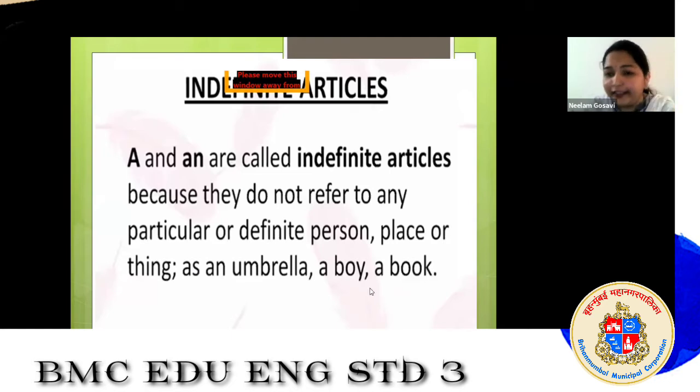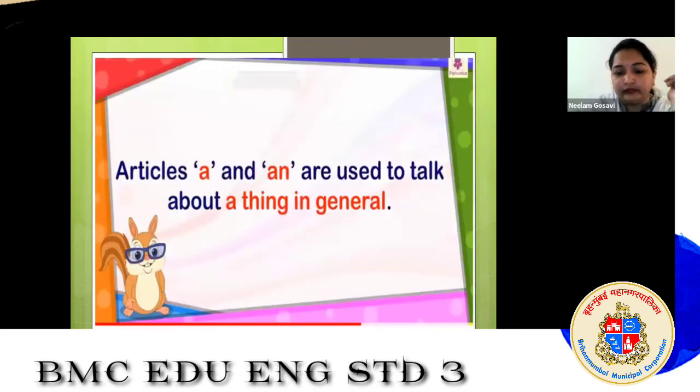So let us see in the next slide when we use an and when we use a, where we put an and where we put a. Okay, that we will learn. So very firstly, let us see about a and an. Now first tell me, are a and an definite articles or indefinite articles?